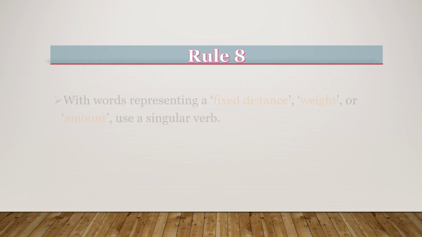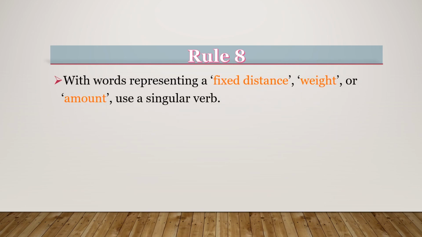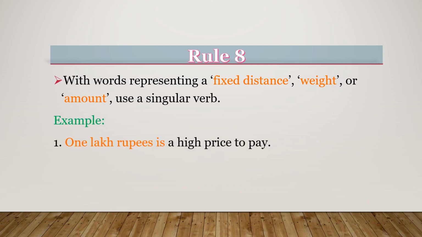Rule number 8. With words representing a fixed distance, weight or amount, we will use a singular verb. For example, one lakh rupees is a high price to pay. One lakh rupees is representing a fixed amount, so we are using the singular verb is. Three miles is too far to walk. Here three miles is a fixed distance, so we are using a singular verb.